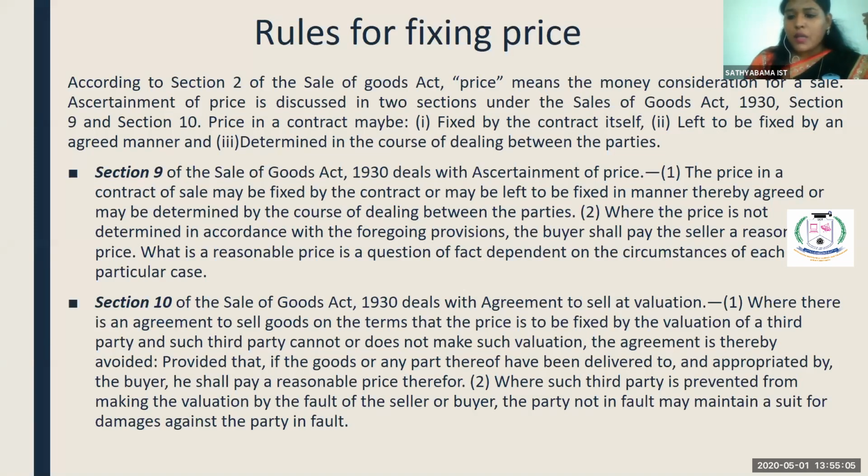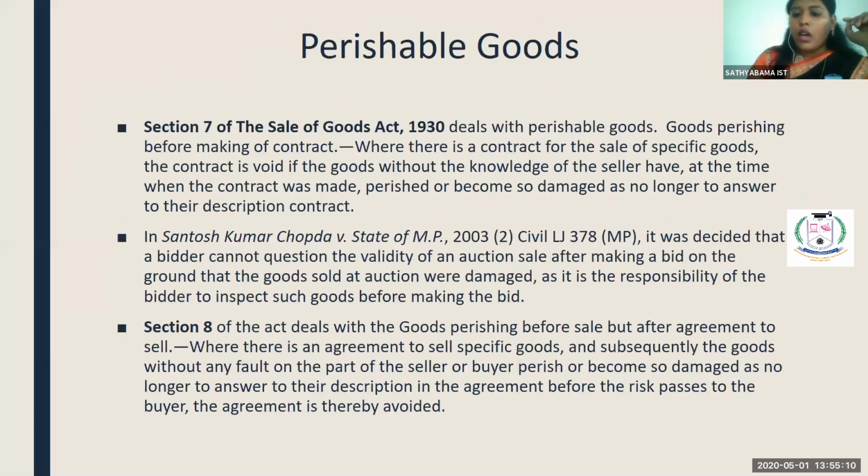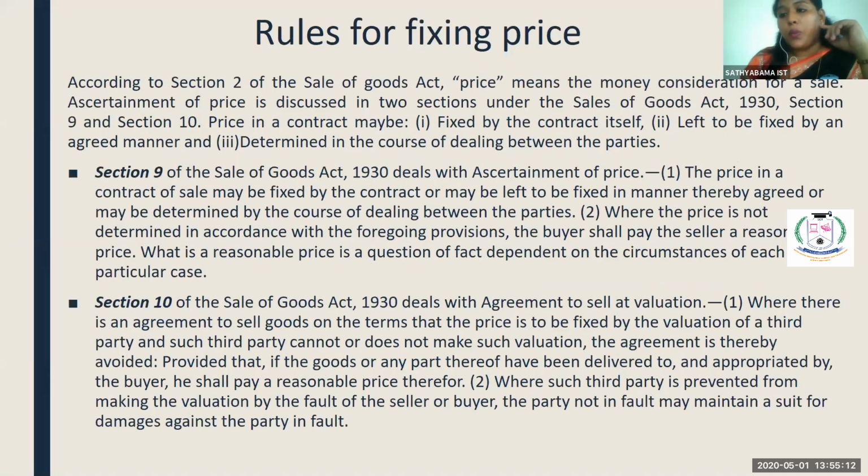So section 10 deals with an agreement to sell at valuation, where there is an agreement to sell goods on the term that the price is to be fixed by the valuation of a third party, and such third party cannot or does not make such valuation. The agreement is thereby avoided.